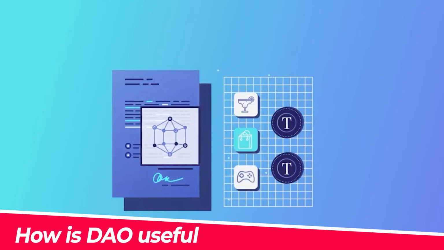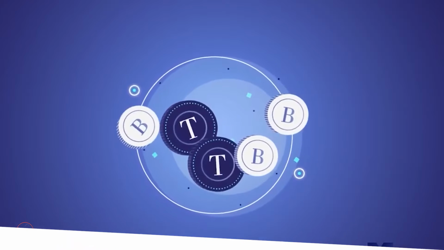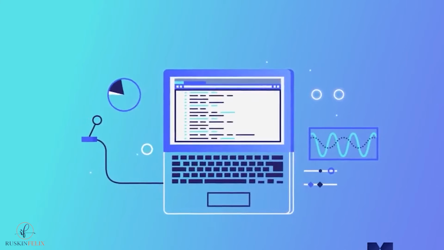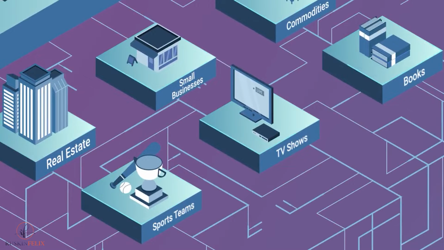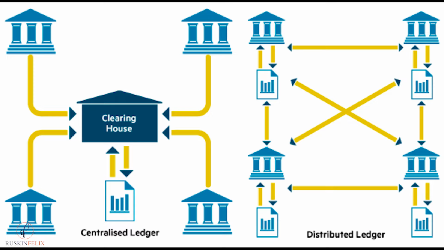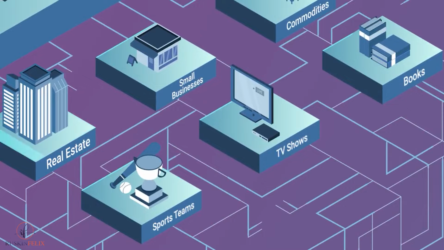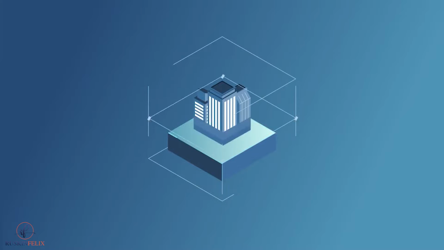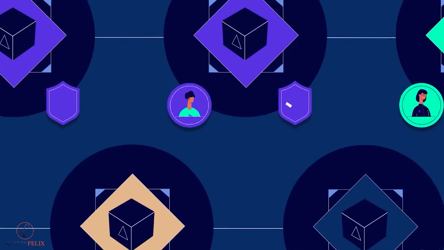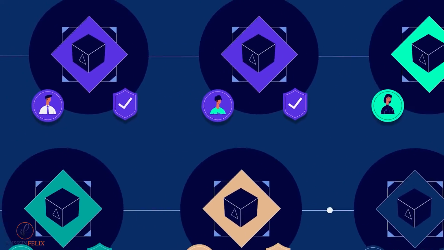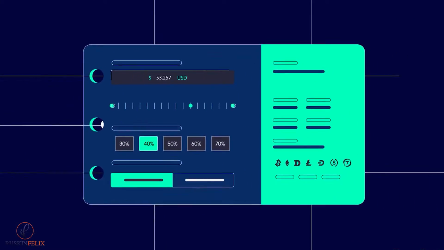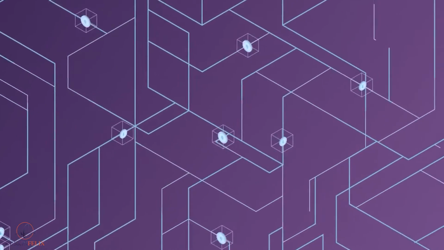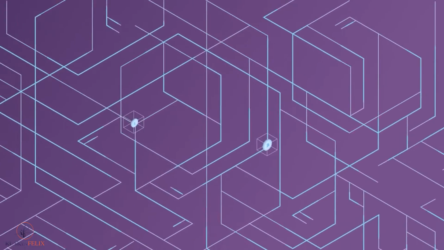How is a DAO useful? There are many advantages to decentralized autonomous organizations. One of the biggest benefits is that they are more efficient than traditional companies because there are no middlemen or third parties involved in transactions between members and customers. They can also provide improved transparency through their use of open source software, which allows anyone with internet access to view all transactions made within an organization at any time. This makes it easier for people to see how their money is being spent and where funds are going.